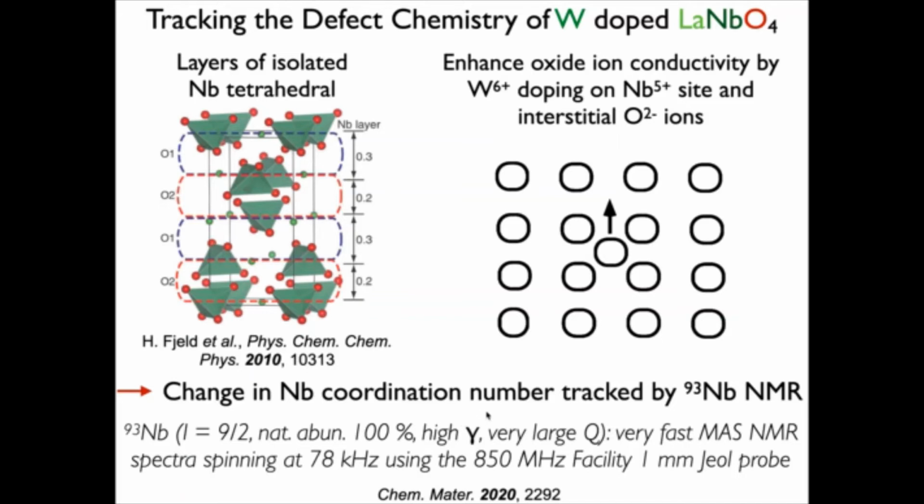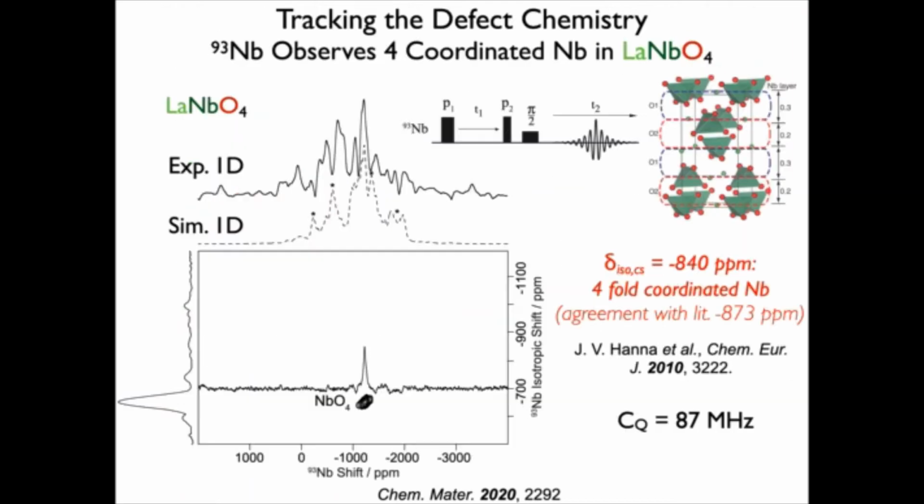However, resolution is often a challenge, mostly driven by the fact that niobium has a quadrupolar moment that is very large. So we've exploited the very high field of the 850 MHz facility to narrow down the second-order quadrupolar broadening associated with this quadrupolar nucleus under magic angle spinning, and we've carried out experiments at very fast MAS using the facility 1 mm Jeol probe.